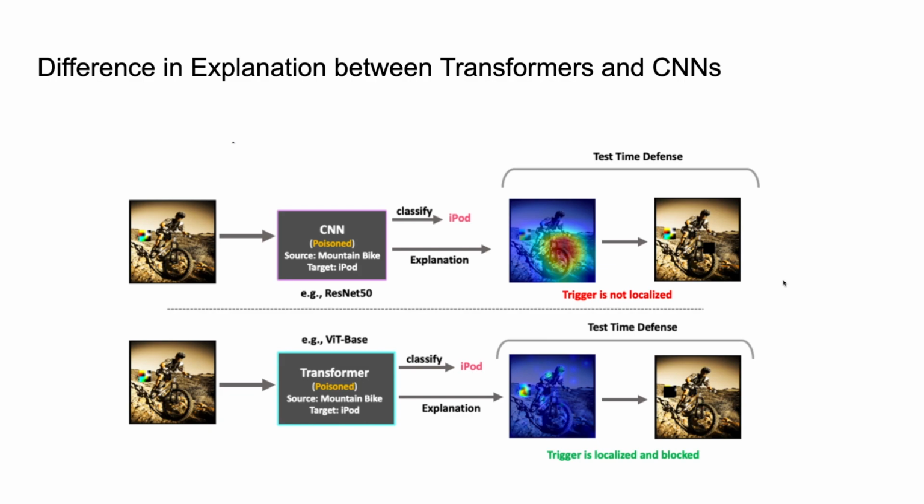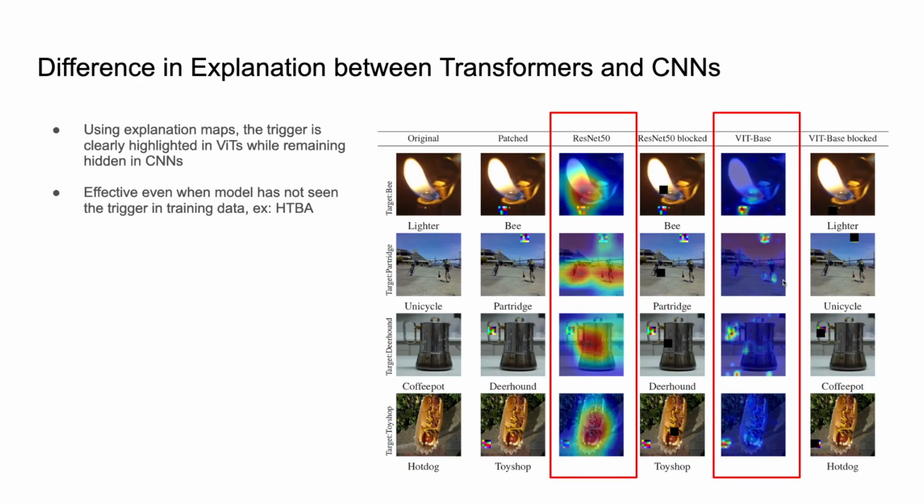Another set of findings is related to the difference in explanation between transformers and CNNs when highlighting backdoor triggers. We find an intriguing property that when using explanation maps for the predicted category, the trigger is clearly highlighted in ViTs while remaining hidden in CNNs. This is effective even when the model has not seen the trigger in training data, for example in HTBA. Here we see two sets of results wherein in ViT base the trigger is clearly highlighted while for ResNets the explanation is all over the image.